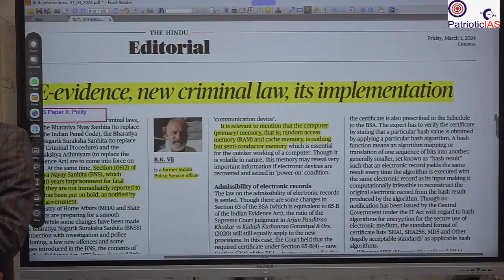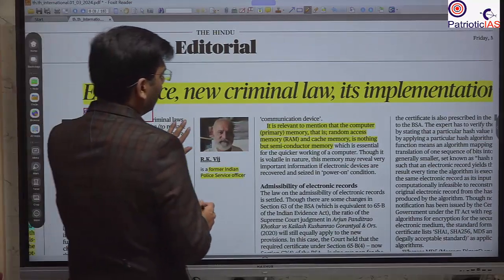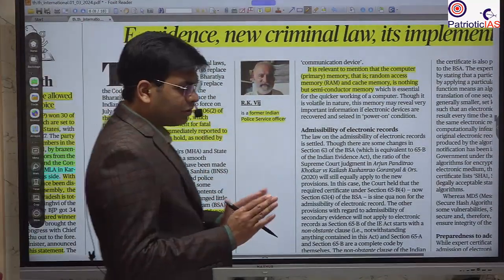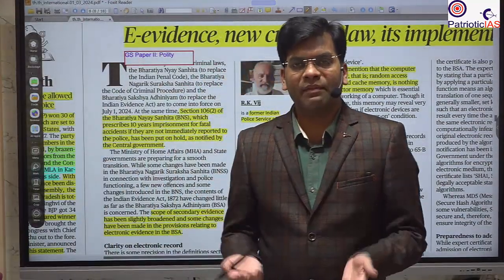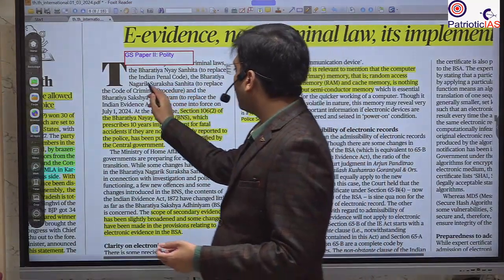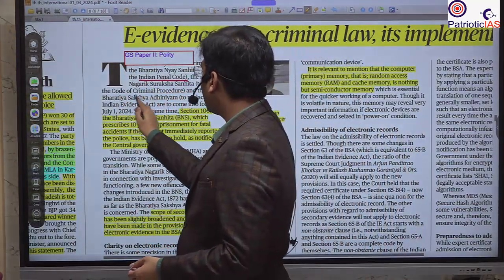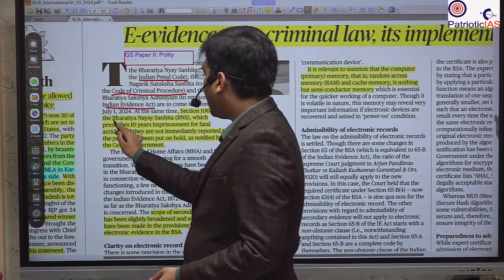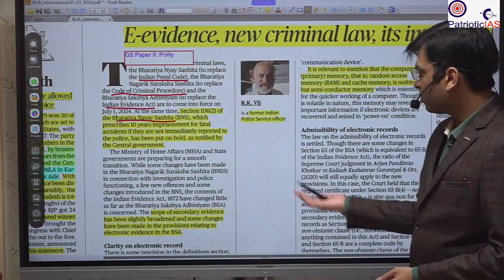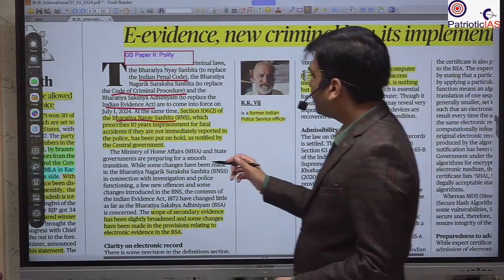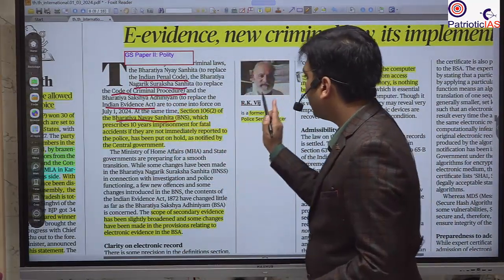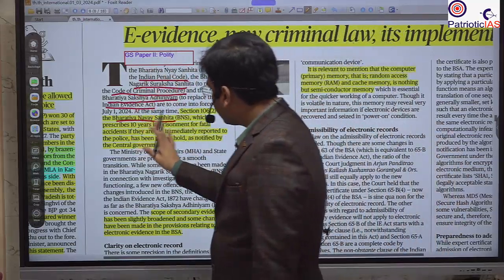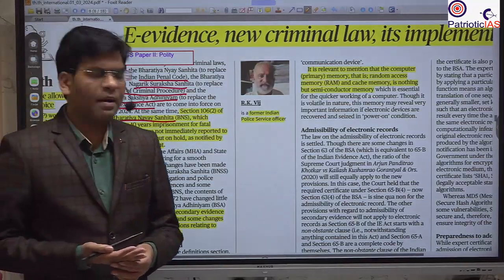The next important news is with respect to e-evidence and the implementation of the new criminal laws. Recently we saw that we have repealed the previous Indian Penal Code, Code of Criminal Procedure and Indian Evidence Act. All of these we have replaced with the Bharatiya Nyaya Samhita, the Bharatiya Nagrik Suraksha Samhita, and the Bharatiya Sakshya Samhita. Evidence is known as Sakshya. So we have changed all of this, and with the change we have brought some new provisions.